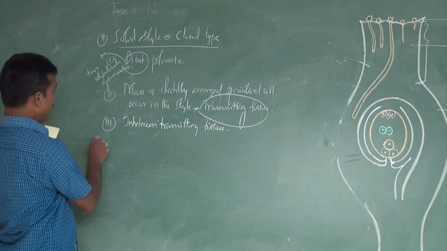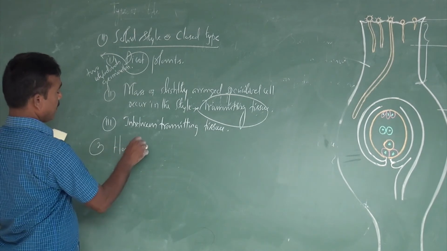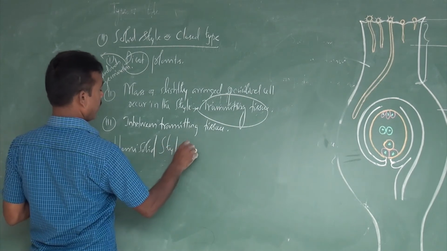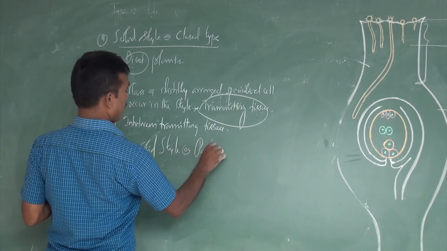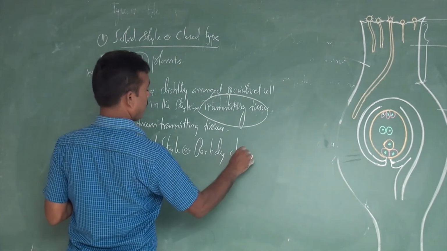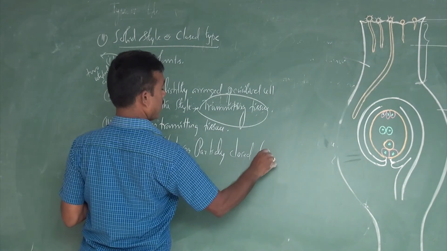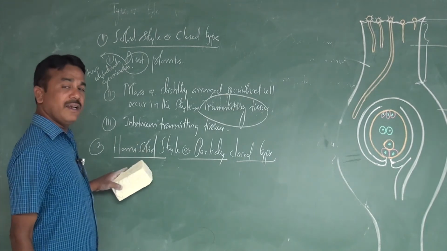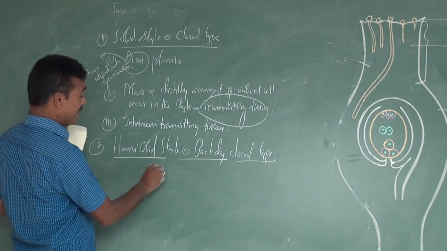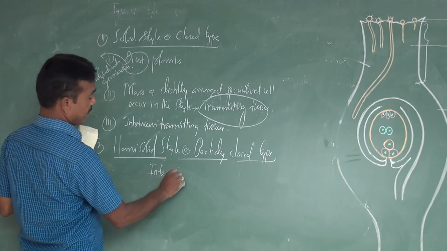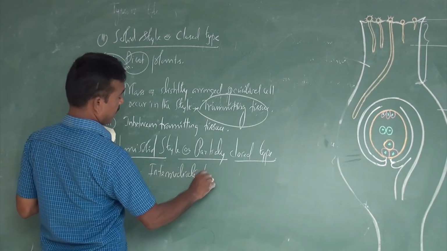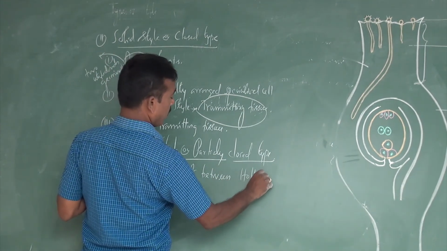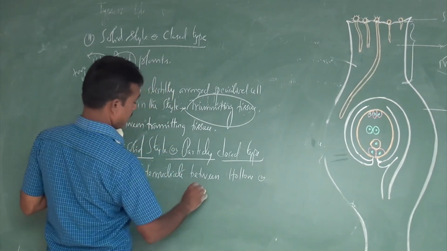The third one is commonly called the hemi-solid style, or partially closed type. This style is an intermediate between the hollow as well as the solid style.